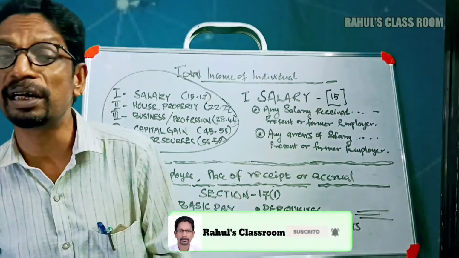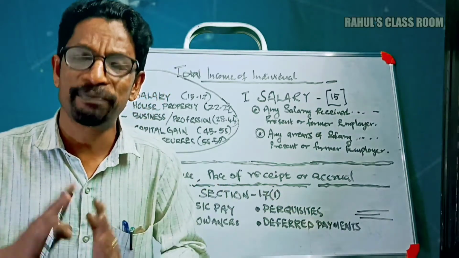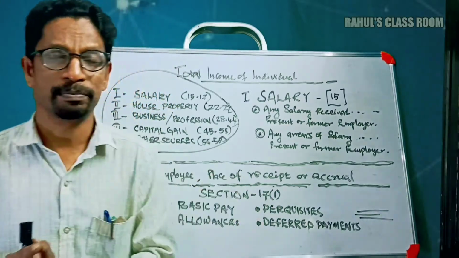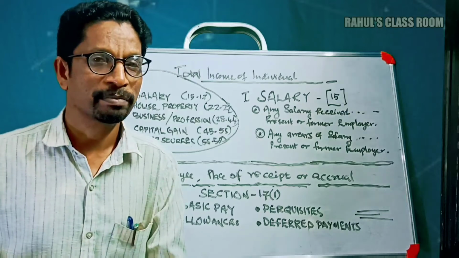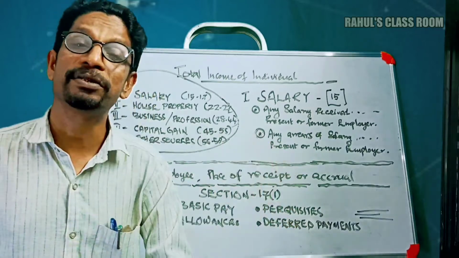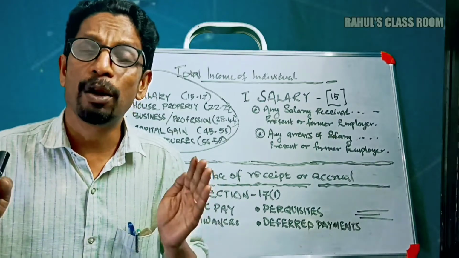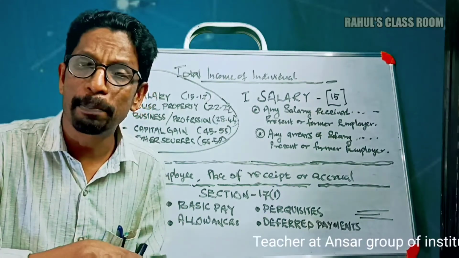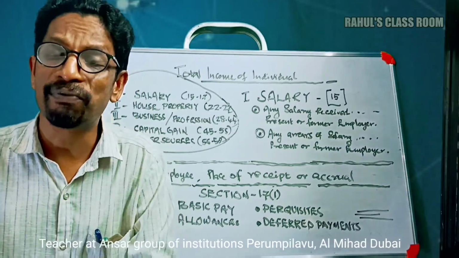And finally, deferred payment. What is deferred payment? Before discussing deferred payment, what is the dictionary meaning of the term deferred? Deferred means after a certain time. So deferred payment means the payment given by the employer to the employee after a long period of service. That means deferred payment is given by the employer to the employee at what time? After a certain period of service.